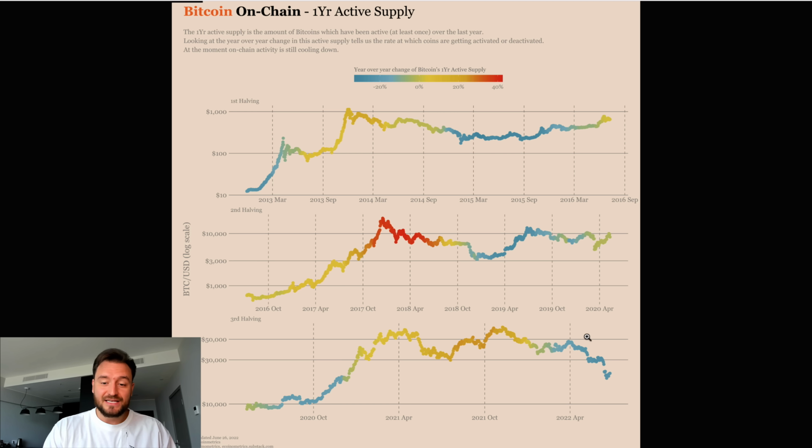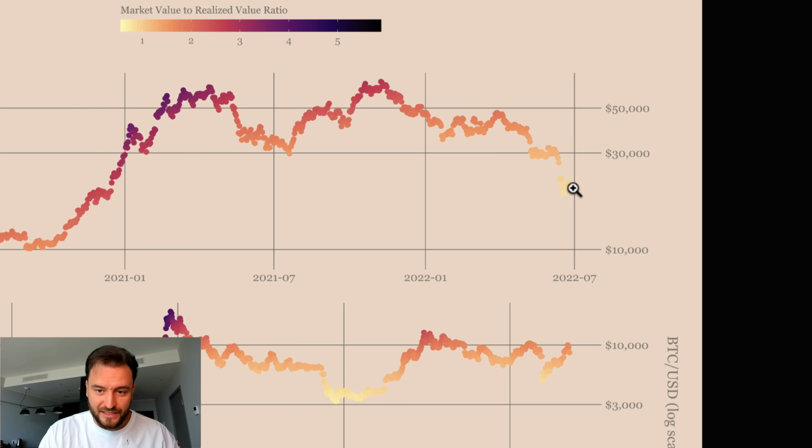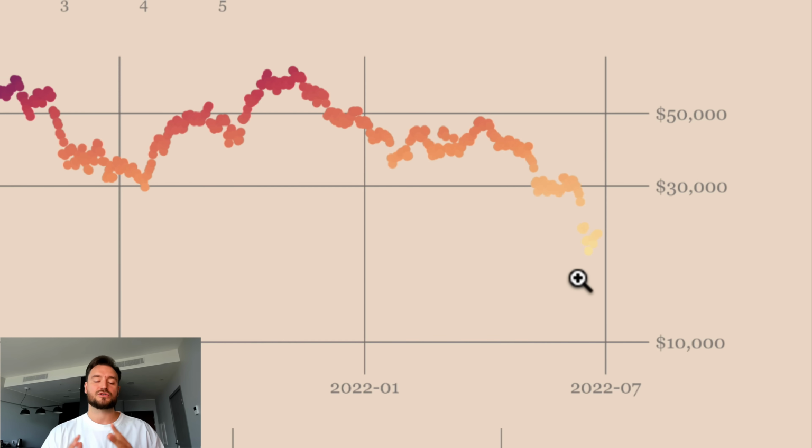So, and this is what we are seeing right now, that we're deep in blue. So this is pretty cool in terms of on-chain data, that this is usually signalizing the bottom or us being in the vicinity of the bottom. All right, let's take a look at the next one, which is also the Bitcoin on-chain market value to realized value. We also know this metric as MVRV, and we currently are seeing that we are literally in this super pale region, which just shows us how close we are to the bottom.